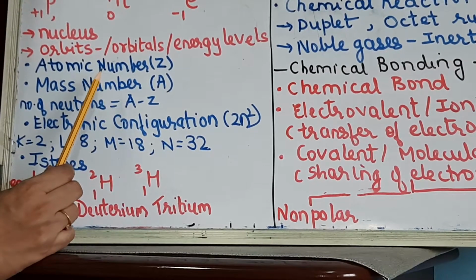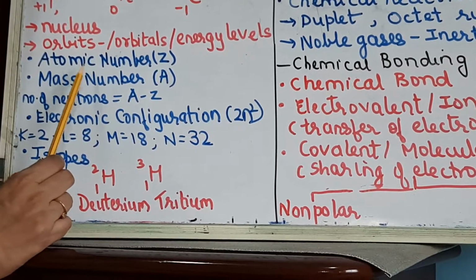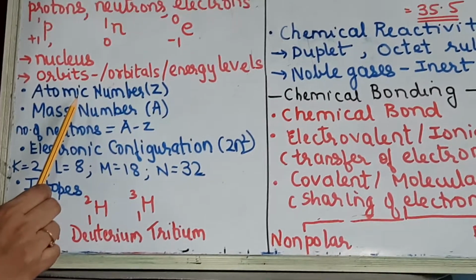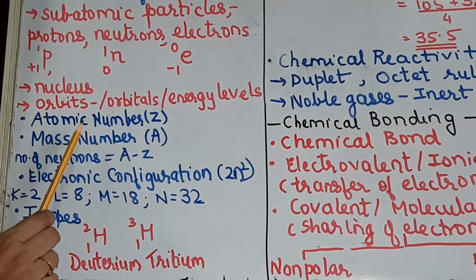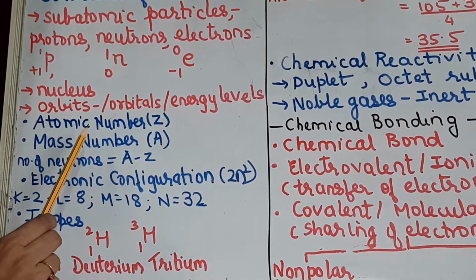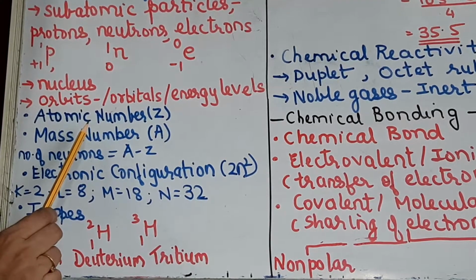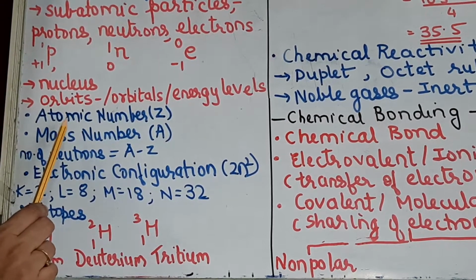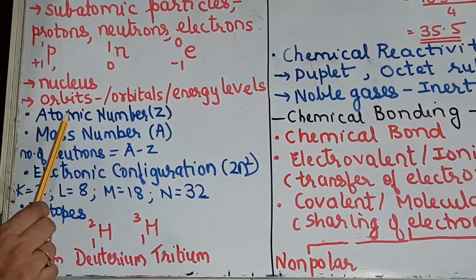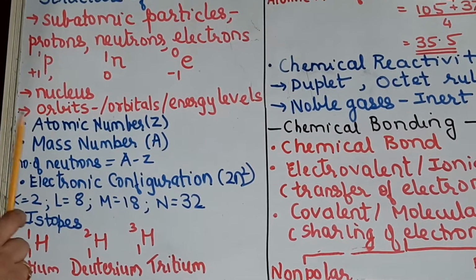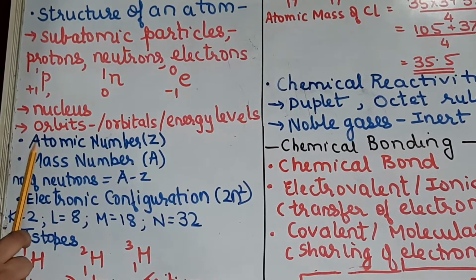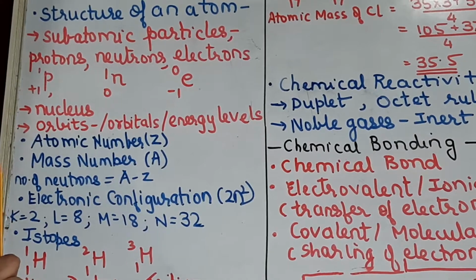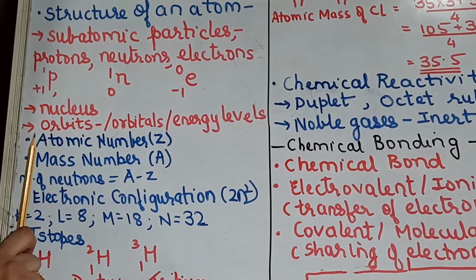Now atomic number, it is the number of protons which are present in the nucleus, or it is also equal to the number of electrons. Now an atom in general is always electrically neutral, right? Because it is electrically neutral, what is attributing charge to the atom is either protons or the electrons, because protons are positively charged and electrons are negatively charged, right? Now in an atom, the number of protons is equal to the number of electrons. Okay, so an atom is electrically neutral.